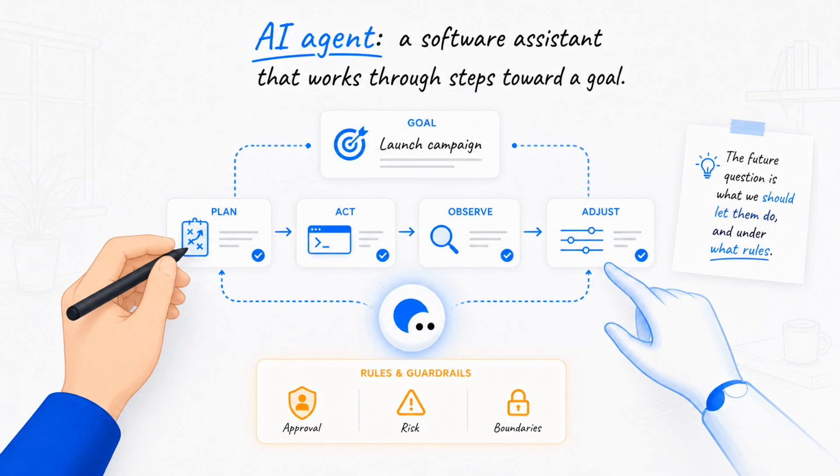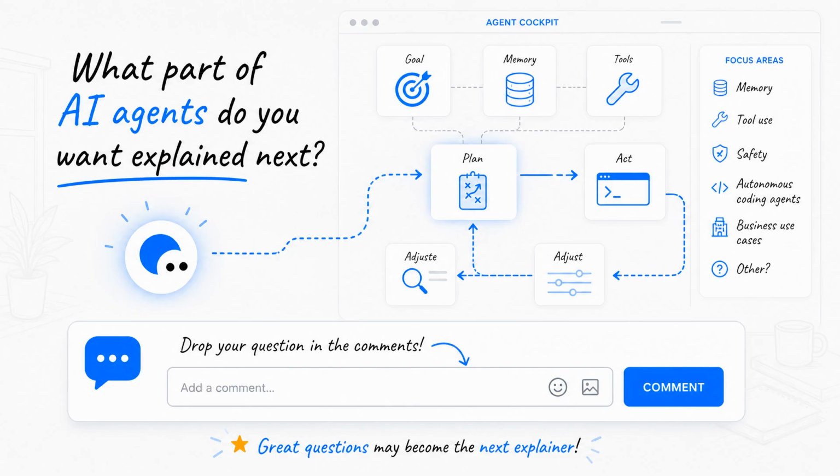So when you hear the phrase AI agent, do not picture a sci-fi character replacing people overnight. Picture a software assistant that can work through steps toward a goal. The future question is not only what agents can do, it is what we should let them do, and under what rules.